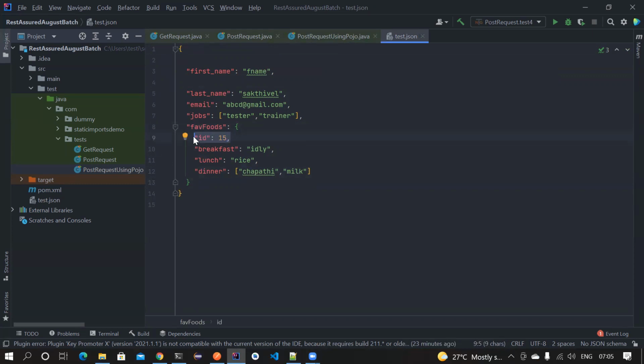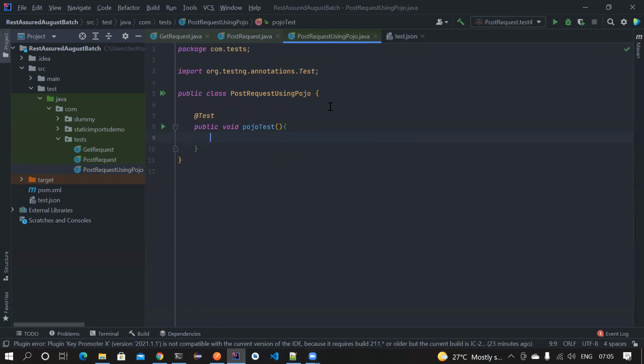That makes a change in the schema, but interchanging this ID and first name within the root node doesn't change your schema. It still remains the same. The order doesn't matter, guys, so you don't have to worry about it. Only the hierarchy matters.